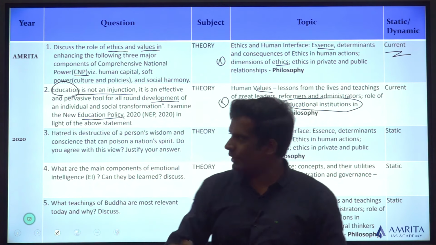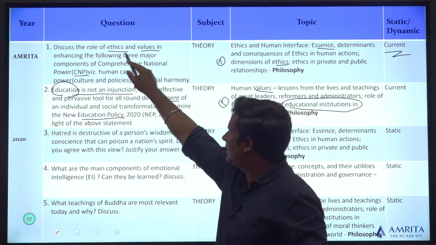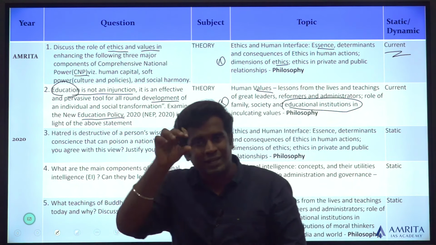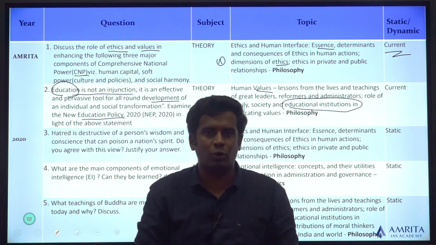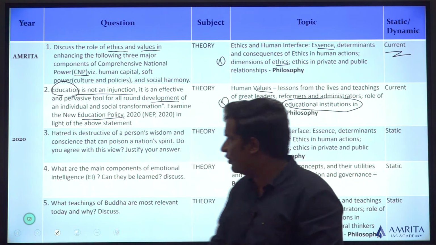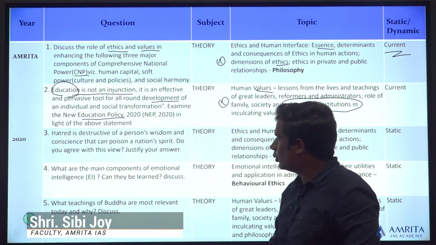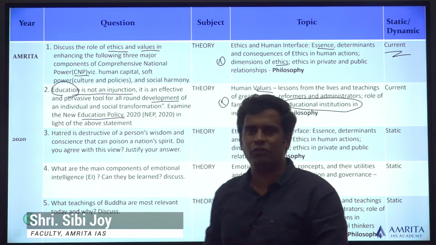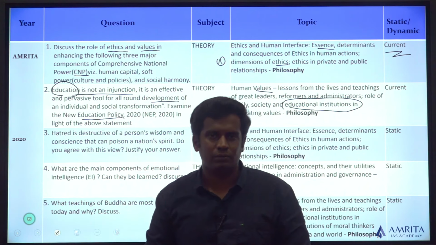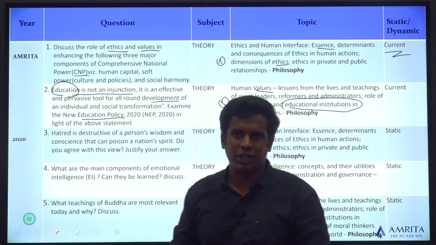Now, unlike the other things, education, ethics, values, which was directly present inside the syllabus as such, how do you identify a quote? With regards to identifying a quote, you need to find out which part of the syllabus it is talking about. So this is talking about a negative value known as hatred.